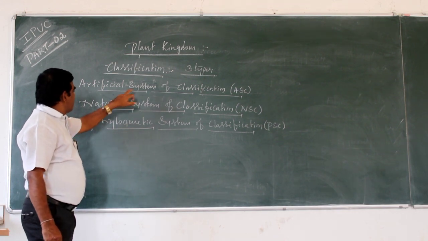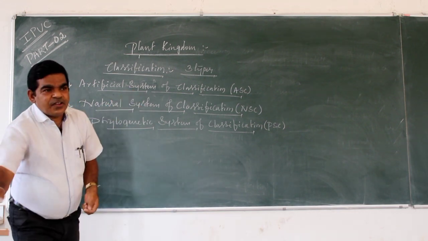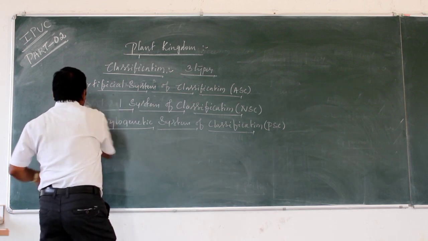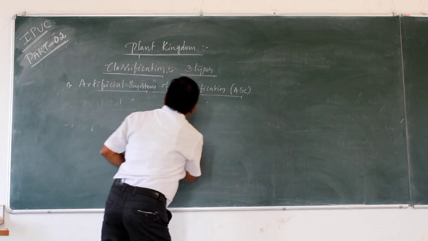Clear? I will discuss first the artificial system of classification.